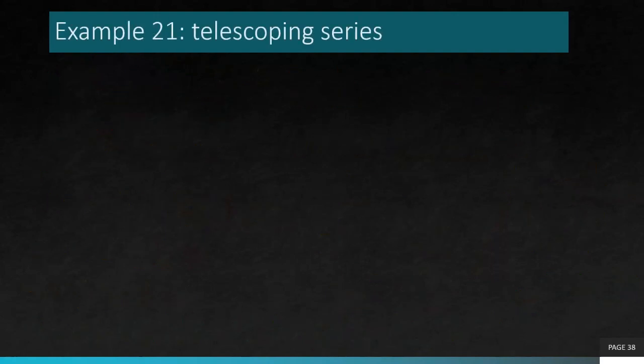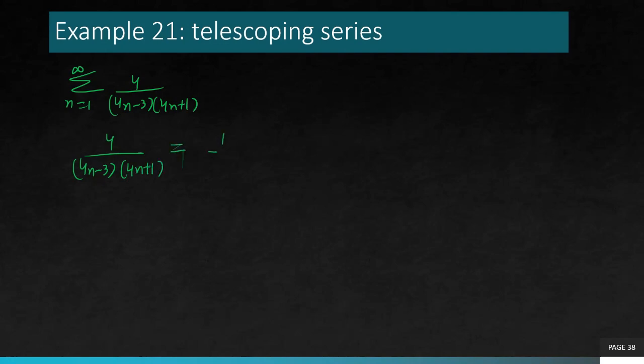Here we have one more example of a telescoping series. Summation n is 1 to infinity of 4 over (4n minus 3) times (4n plus 1). Now I'm going to rewrite this as a sum of two different fractions. I'm going to again use the method of partial fractions. I've already done it and written it here. You can verify it yourself. This is what it is going to be equal to.